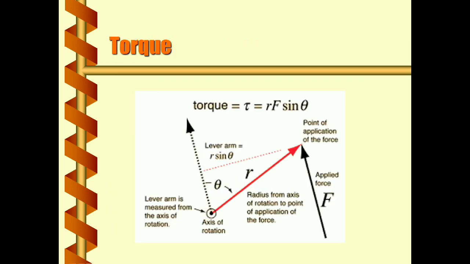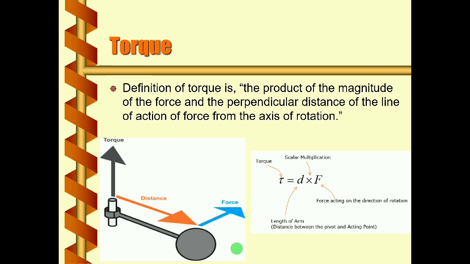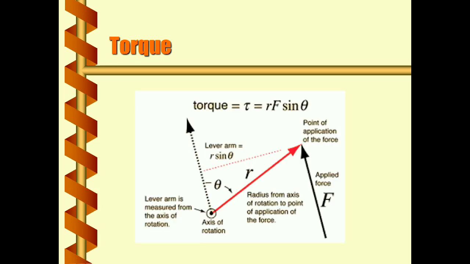As seen in the definition of torque, torque is nothing but tau equal to distance into force. You can write its SI unit as Newton meter, and similarly you can write the dimension.